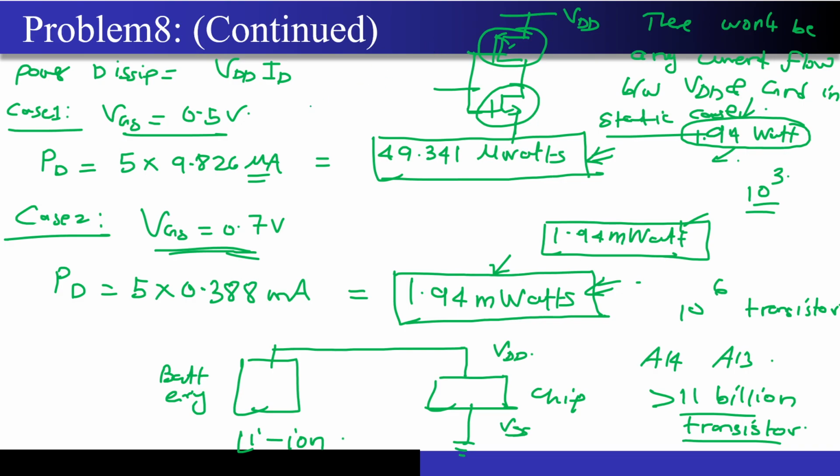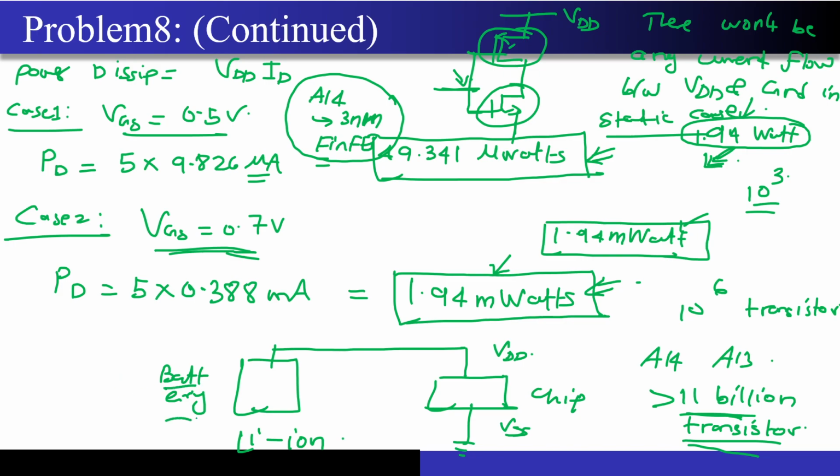Of course, if you look at the latest Apple processor A14, it is made up of a 3 nanometer FinFET process. I don't want to go into the details of FinFET, but I'm just telling you the importance of CMOS technology. If you don't have a structure like this, just see the disastrous consequences when you have 11 billion transistors in your chip. They are only NMOS transistors. When your chip is sitting idle, it will consume around 1.94 watt of power. Just imagine the consequence, how quickly your battery will drain, right?